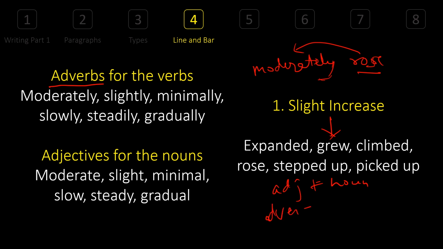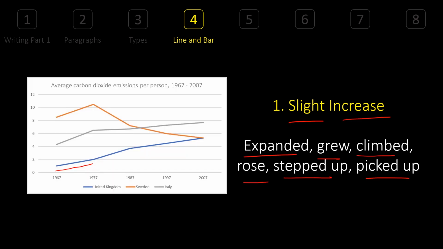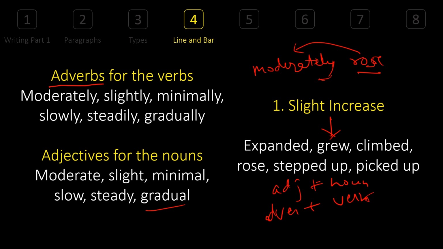adverbs plus verbs. In this case, if I want to use, let's say, gradual, I'm going to say gradual increase or gradual rise. That means the rise overall, this is a rise as a noun. So there's a gradual rise rather than saying it rose gradually. That is an adverb. Okay, so you get the difference. You can use any of these. It's up to you, you can interchange sometimes. But in order to show slight, you have to use these adverbs and adjectives.